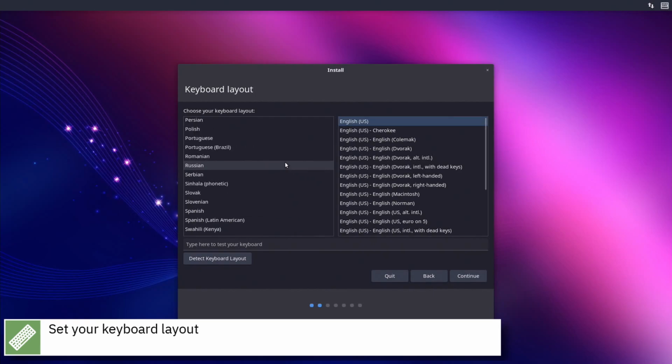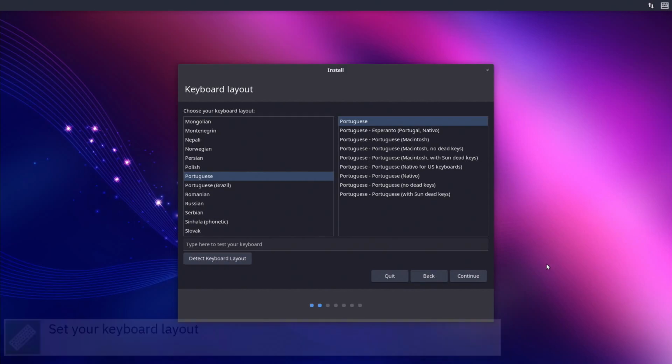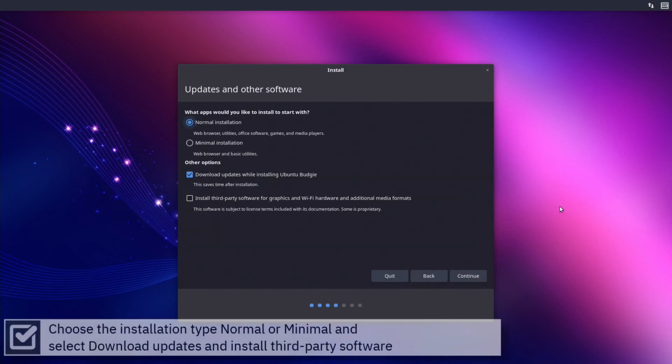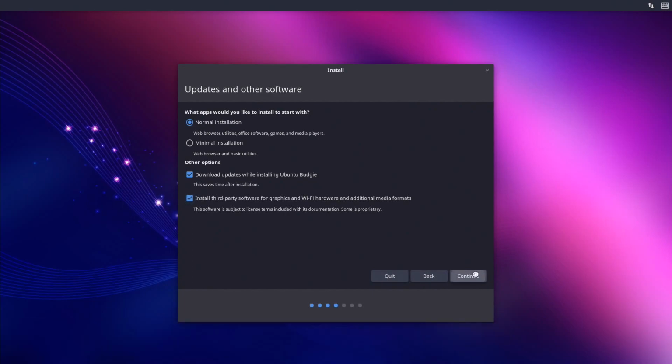Set your keyboard layout and press Continue. Choose the installation type Normal or Minimal, and select Download Updates and install third-party software, then press Continue.